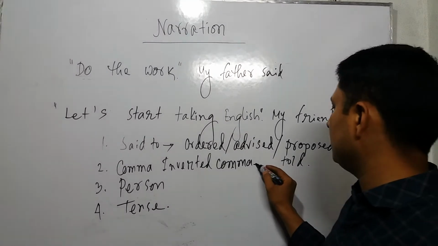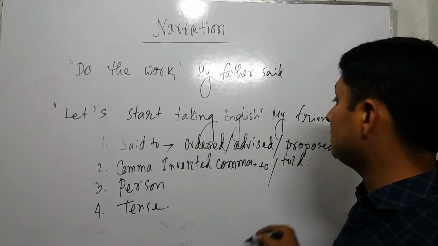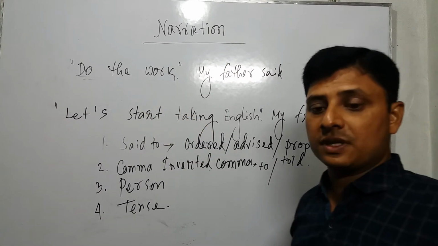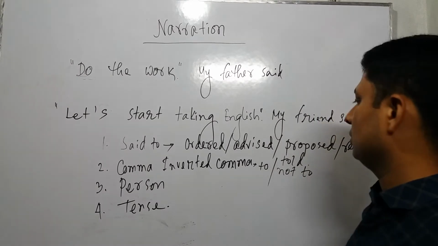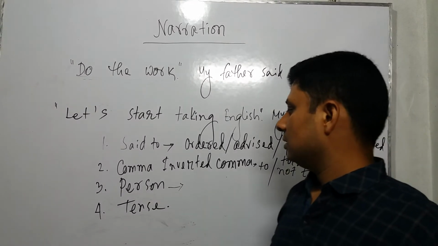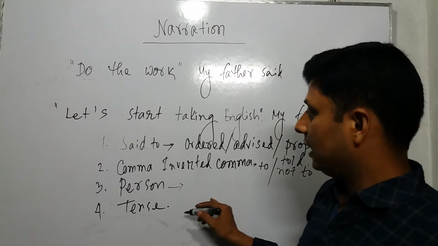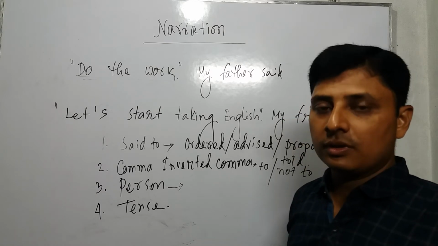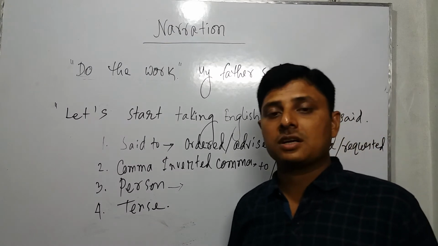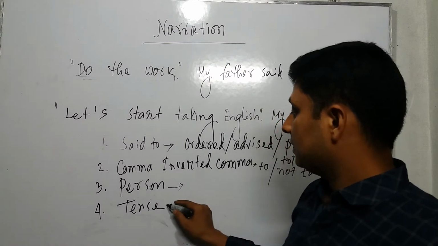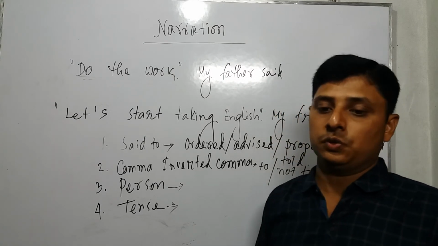Instead of comma, inverted comma, we just use to. And if you find a negative sentence, in the meantime we use not to. Okay, person. The magical rule is that first person depends on subject, second person depends on object, and third person has no change. But tense, you should not change the tenses here in imperative. This is the exception rule for you.